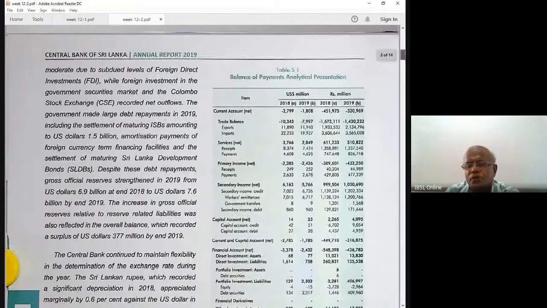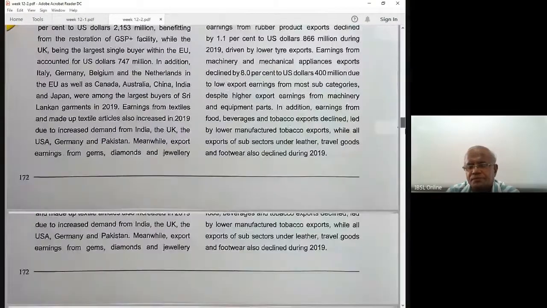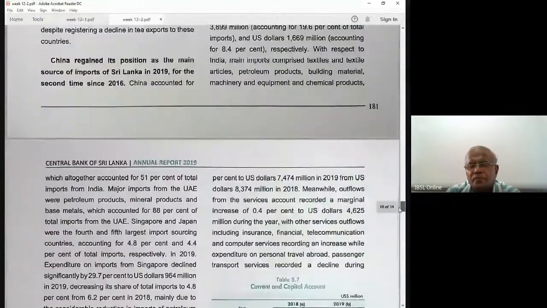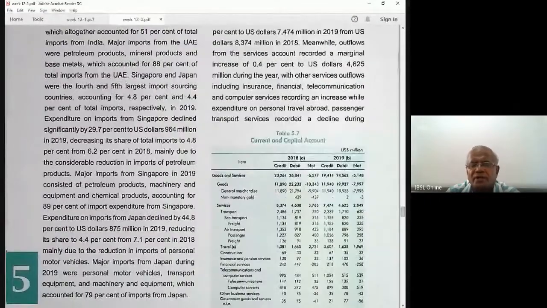Imports and exports: exports, credit; imports, debit, right? Exports, credit, means inflow of money. Debits, outflow. Credit minus debit is the net position. Credit is 11.89. Debit 22.23. In 2019, credit 11.9, exports. Debit 19.9, imports. Net position: deficit 7.9. Trade account. Services, that is important.